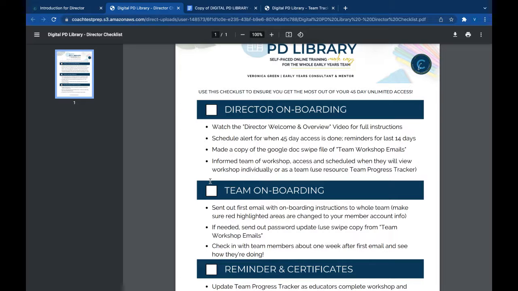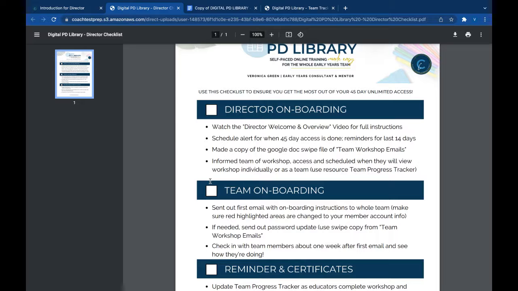The first thing you want to do is set an alert in your calendar for 45 days from the day that you purchased this team workshop, because that's the day your access ends. I want to make sure it's very clear in your calendar when your last day is. You will get email reminders from me along the way, so that you'll have lots of notice for when your time is going to be done.